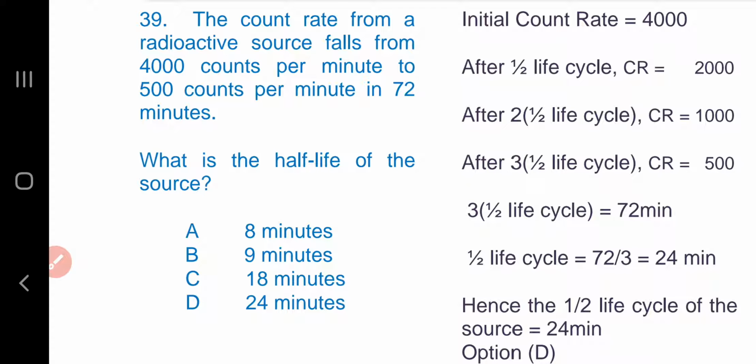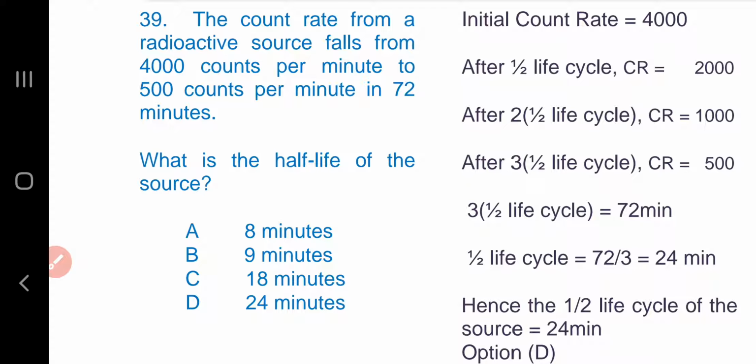Question number 39. The count rate from a radioactive source falls from 4000 counts per minute to 500 counts per minute in 72 minutes. What is the half-life of the source? The initial count rate is 4000. After one half-life cycle, count rate is 2000. After 2 half-life cycles, count rate is 1000. After 3 half-life cycles, the count rate is 500.